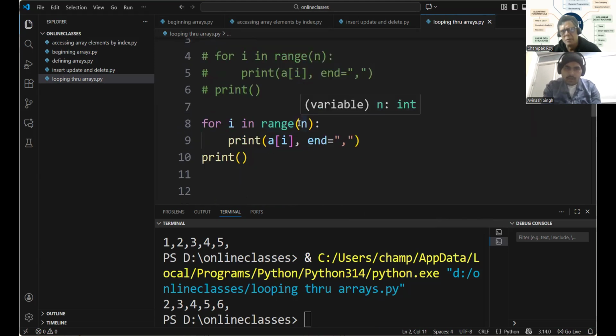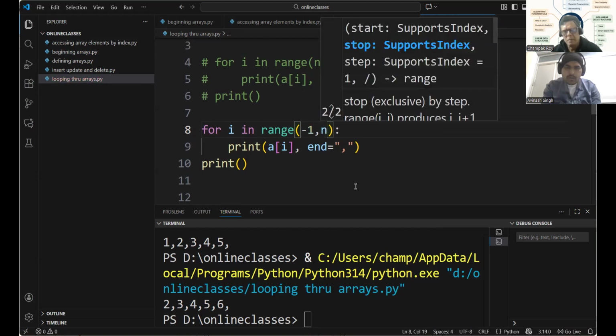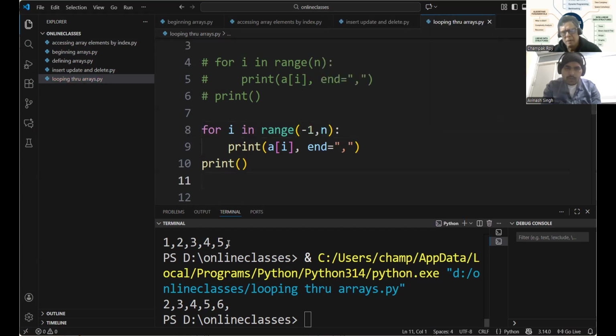So where will you start from? See, the first element in the negative way is -1. Now we need to go down: -1, -2, -3, -4, and -5.